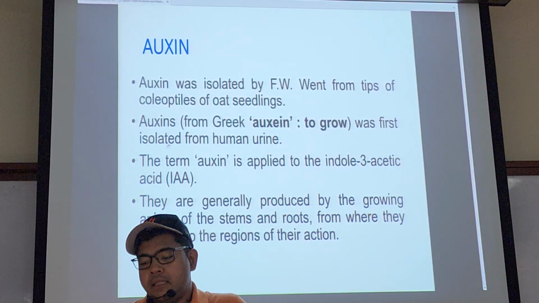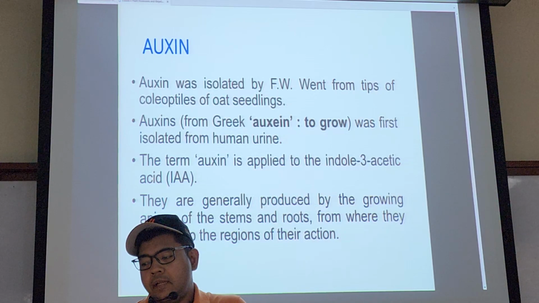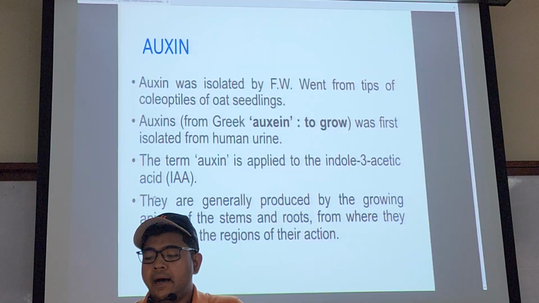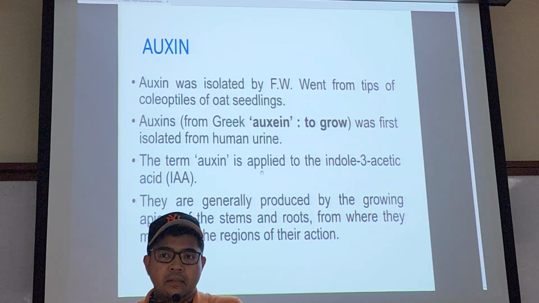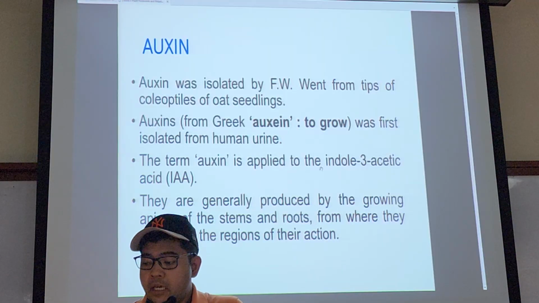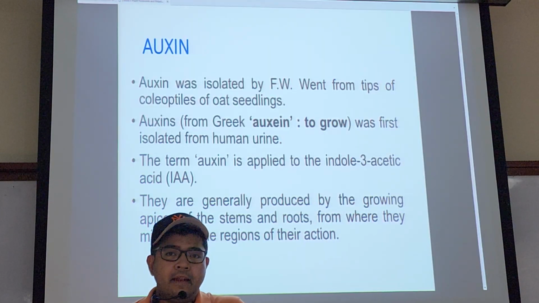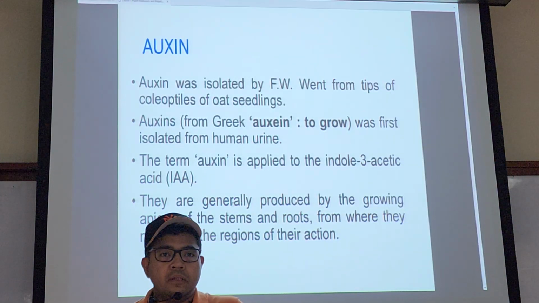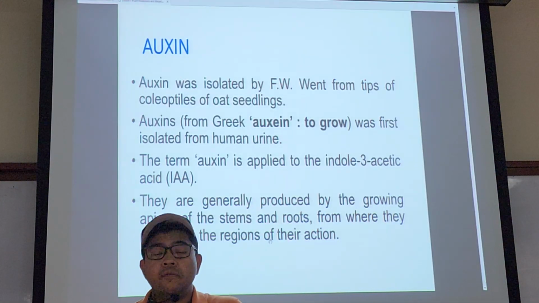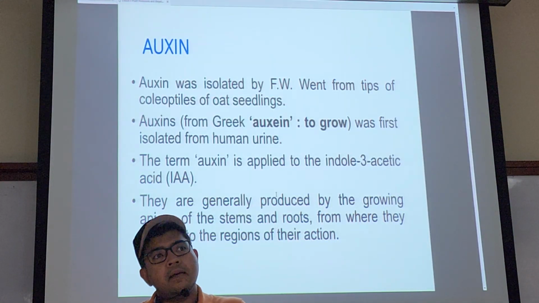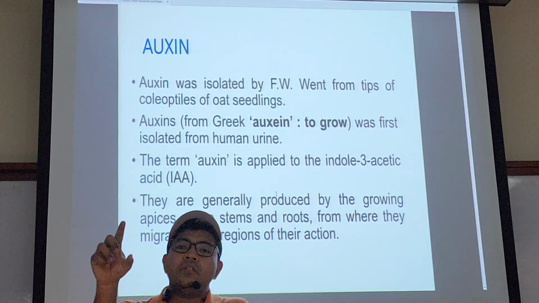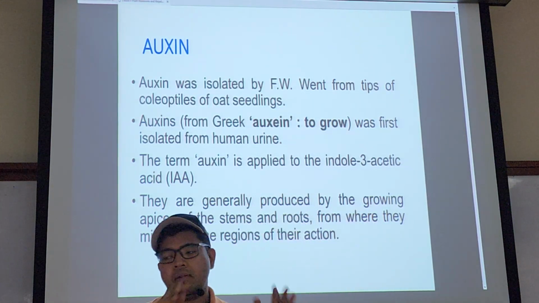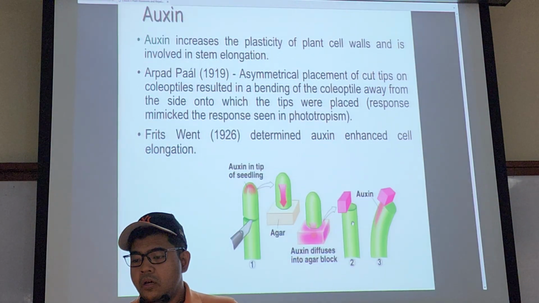So the term auxin that they found, and then later on they found out the natural form of the first auxin was IAA, indole-3-acetic acid. Okay, so this is the first form. You can buy this, and it is quite easy to find. They are generally produced by apices of the stem and roots, where they migrate from to regions of their action. The auxin is not localized in one location. It can travel, and there's a direction that it follows, right?